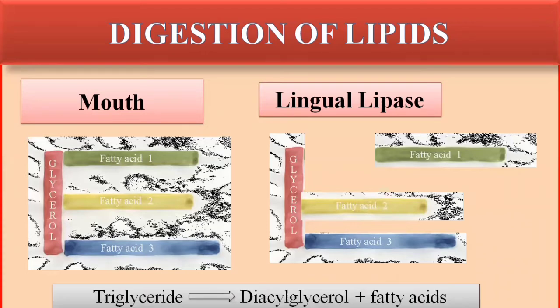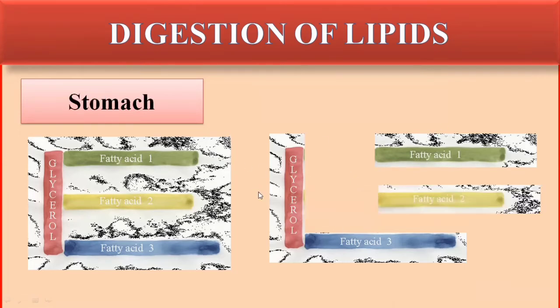In the mouth, lingual lipase acts on the triglycerides, the most common form of lipid taken in food. A triglyceride is composed of a glycerol and three fatty acids, which is why it is known as a triglyceride. The lingual lipase converts it into diacylglycerol and one free fatty acid. But this digestion is very rare.